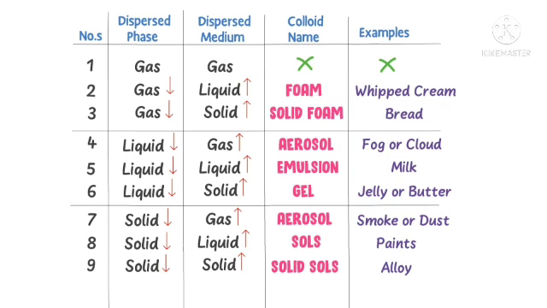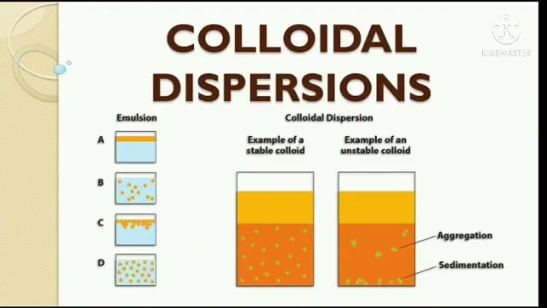Now what are the properties of colloid? How can we distinguish the colloid from the suspension and the solution? A colloid is a heterogeneous mixture. Particles of colloids are not visible to the naked eye. In a colloid, dispersed phase particles have a diameter between 1 to 100 nanometers approximately.